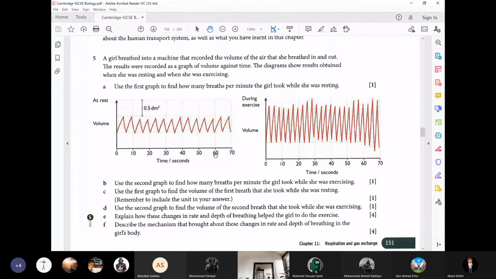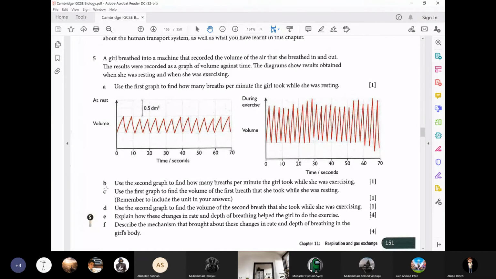Part A, use the first graph to find how many breaths per minute the girl took while she was resting. 12, very good. Now, boys, look here. This is 60. Over here, 1 minute completes, right? So you just count the number of breaths: 1, 2, 3, 4, 5, 6, 7, 8, 9, 10, 11, 12. The answer is 12 breaths.